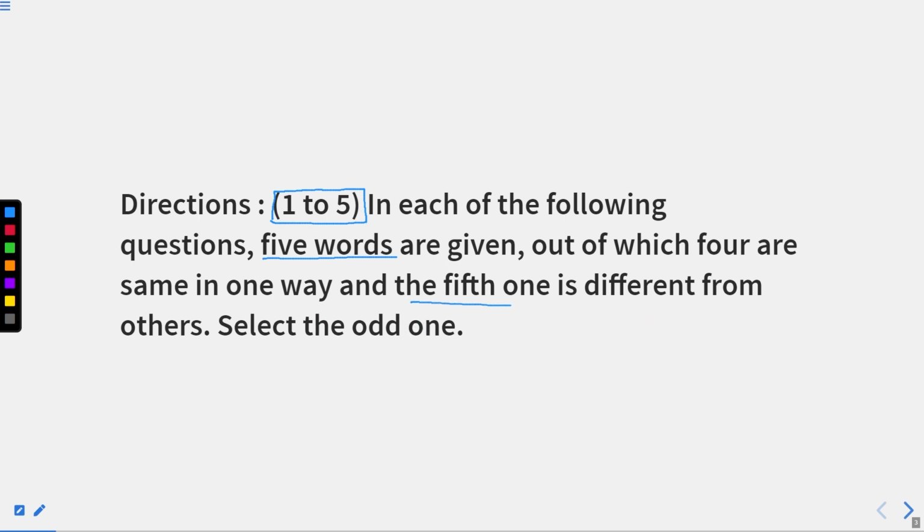It doesn't mean that it is always written at the 5th number. It can be at any of the numbers out of all 5. Select the one that is different from the others. So as I mentioned initially, this time the term used is the odd one. In every question you are given 5 letters or 5 words, out of which 4 words are related to each other with some relation, and you have to find how that particular different word is different from the other 4 words given. I hope this is clear.